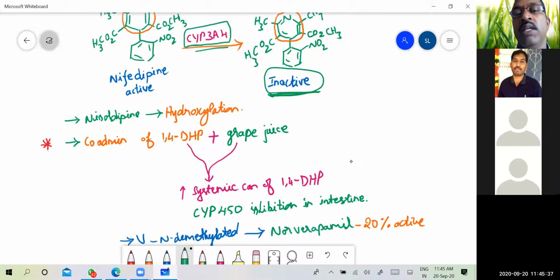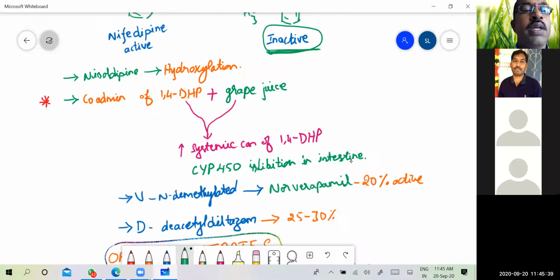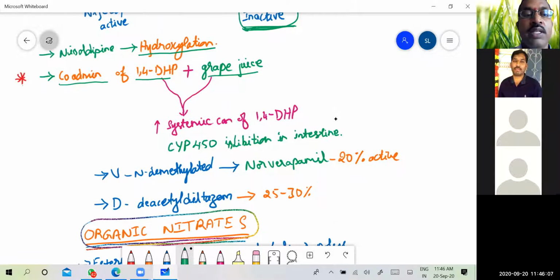The nisoldipine compound will undergo hydroxylation. And one thing you will have to remember, it is asked in previous question papers also, is the co-administration of 1,4-dihydropyridines with grape juice. When we see enzyme induction or enzyme inhibition, this is one example of enzyme inhibition, where the liver enzymes are inhibited in this class.